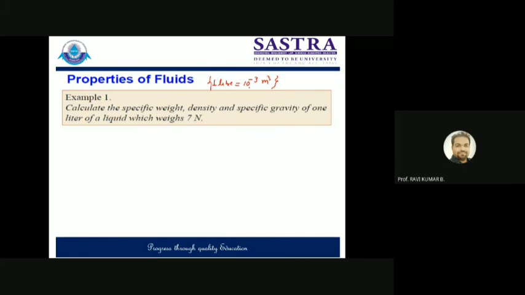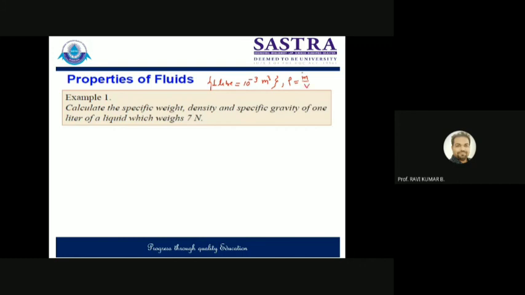If you are going for specific gravity, how will you find out the specific gravity for this? Yes, any one of you? Sir, standard liquid is divided by. Leave the standard, one by one we'll go. So first we have to find out the specific weight, right? Now you find out the density. How will you find out the density? Use the formula density is equal to mass divided by the volume.